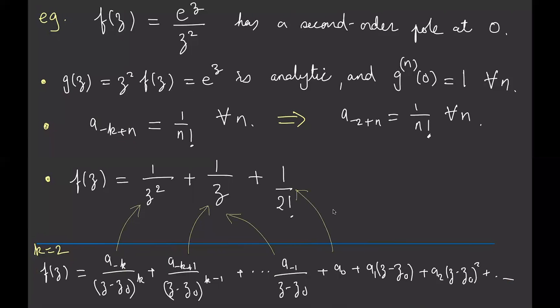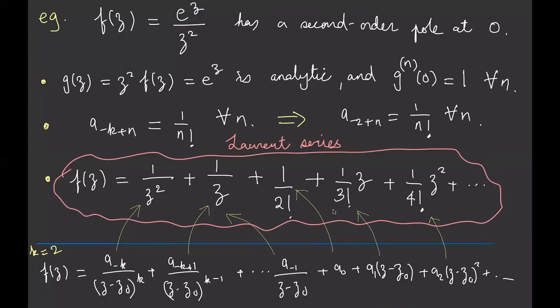And what happens next? So next I need to figure out what a0 is. So this is again minus 2, so minus 2 plus n. So now what I do is I put in n equals 2. In order to get a0, I put n equals 2, so I get 1 over 2 factorial. That's my a0, and similarly the next two terms. So this term is a1 times z minus z0 to the power 1. Z0 is 0, so that's just a1 z to the power 1, and then a1 is equal to, well, I put in n equals 3 here in order to get a subscript of 1, so it's 1 over 3 factorial, and then this is 1 over 4 factorial, and so on.